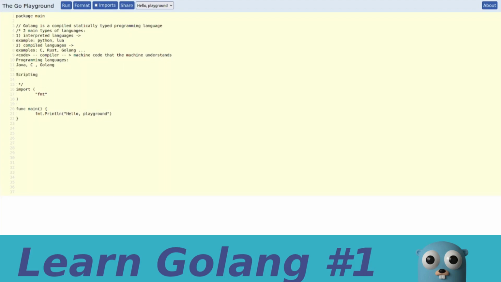These are called scripting languages, and examples of them are Python, Lua, and JavaScript. Why? Because these languages basically do not have a main function entry point.